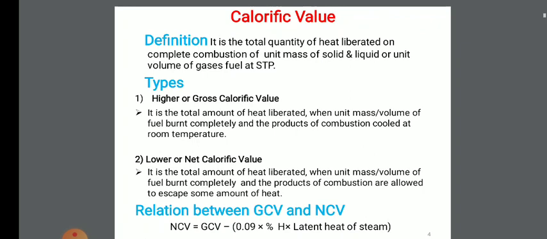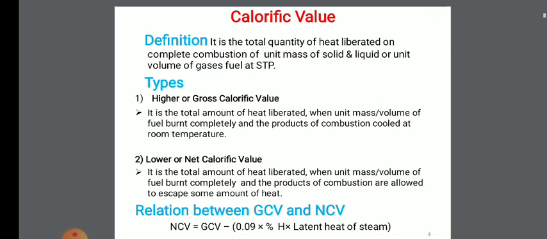There are two types of calorific value. First, higher, also called gross calorific value, and second, lower, also called net calorific value. So what is gross calorific value? It is the total amount of heat liberated on complete combustion of unit mass of solid and liquid fuel or unit volume of gaseous fuel at STP, and the products of combustion are cooled to room temperature, which is 15 degrees centigrade. So this is called the gross calorific value of fuel.